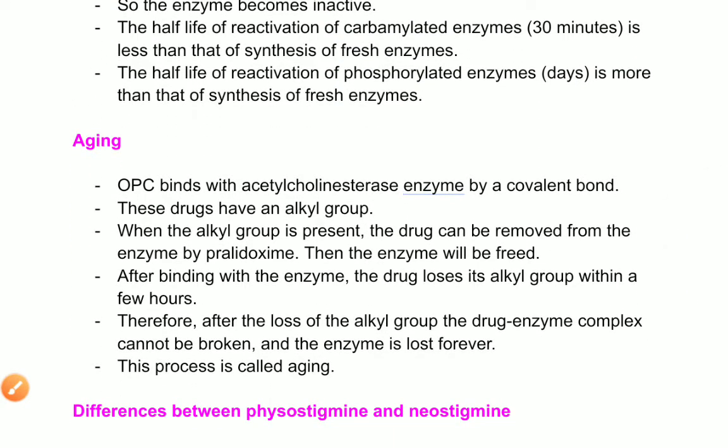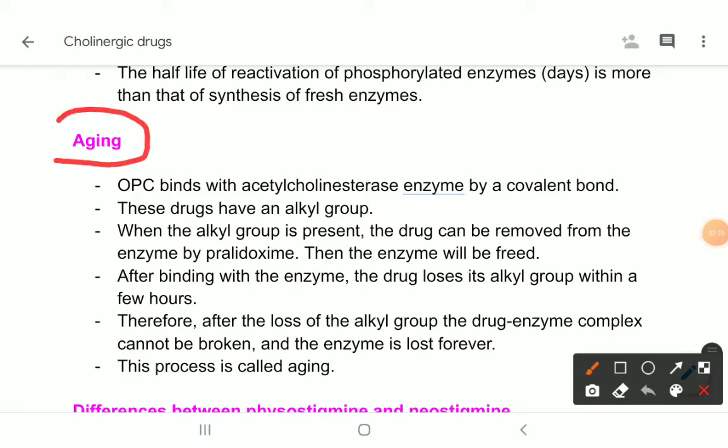Now you may be asked about a concept which is called aging. What is aging? Look, the phosphate derivatives of anticholinesterase drugs are called organophosphorus compounds, and they bind with the acetylcholinesterase enzyme by a covalent bond. And covalent bond is a very strong bond. These drugs have an alkyl group on them.